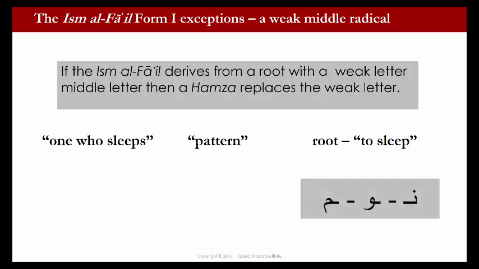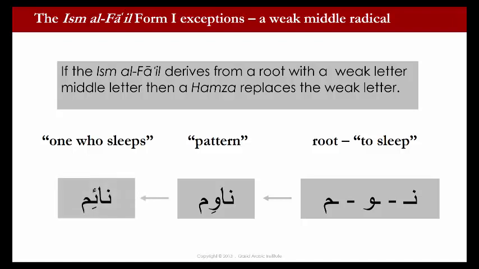So here we have an example: to sleep, noon, waw, mim, that's the root. We have nawim if we follow the fa'il pattern, and then we replace the waw with a hamza, na'im. So na'im is one who sleeps.